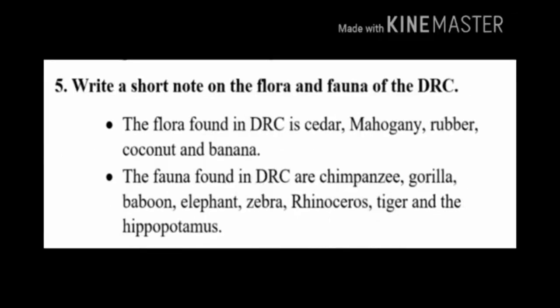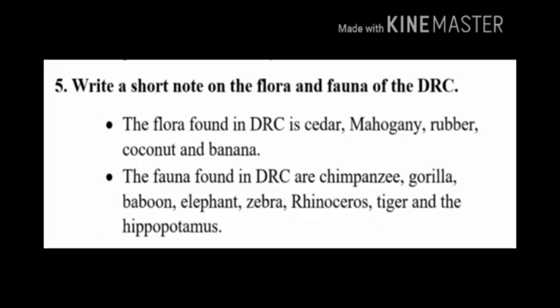Children, fifth question, write a short note on the flora and fauna of the DRC. The flora found in DRC is cedar, mahogany, rubber, coconut and banana. Children, flora means plants. For example, rubber, coconut, banana, like that.